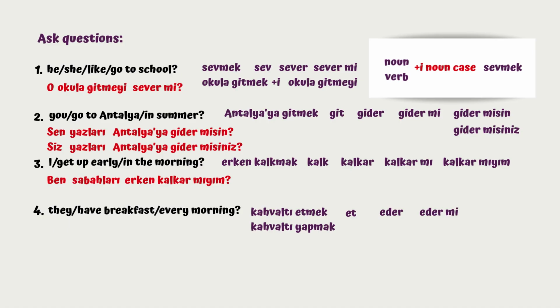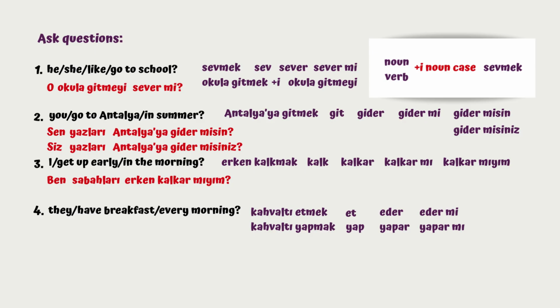Let's take a look at kahvaltı yapmak. I will get rid of mak. I have yap. Again, one syllable verb. Last vowel is a, so it's going to be yapar. I'm going to attach question form suffix. Last vowel of yapar is a, so it's going to be mı, yapar mı. Now, we have they, onlar as the subject.